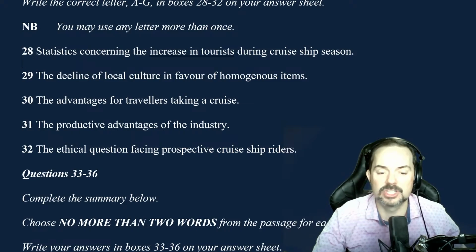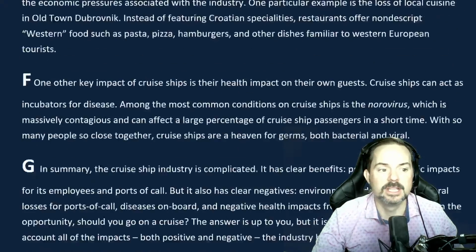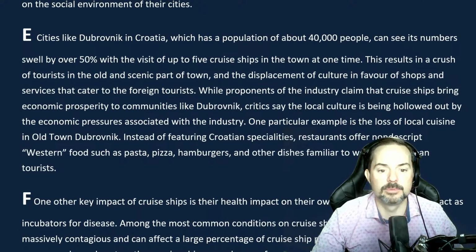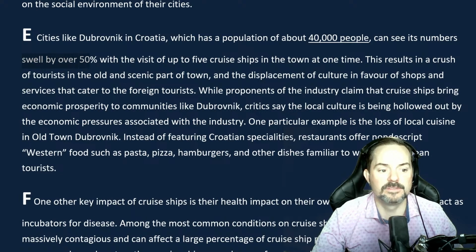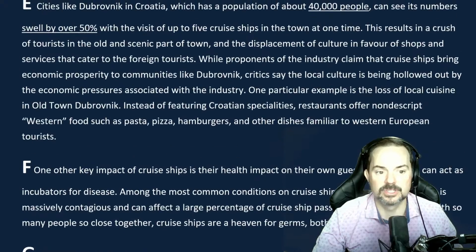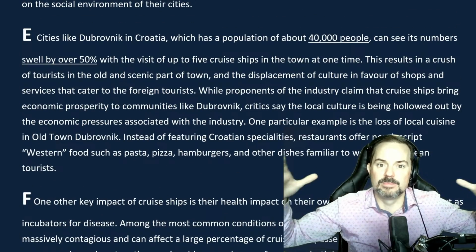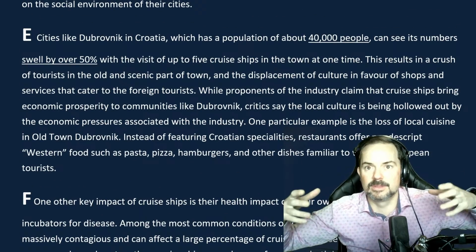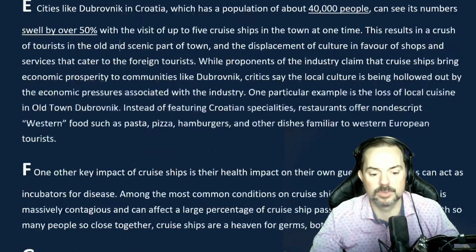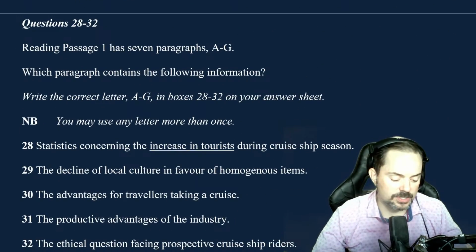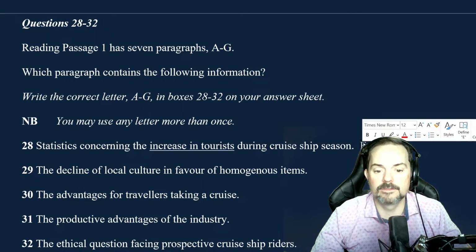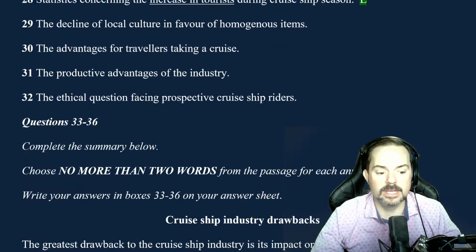Yeah, very good, Chayani. Chayani says it's swelled over 50%. So you're right. Two numbers, 40,000 people and swells by over 50%. That was the other statistic there, Constellation. So that town becomes almost a third bigger, let's say. Yep. So paragraph E. All right, Constellation, thank you so much for volunteering and reading.